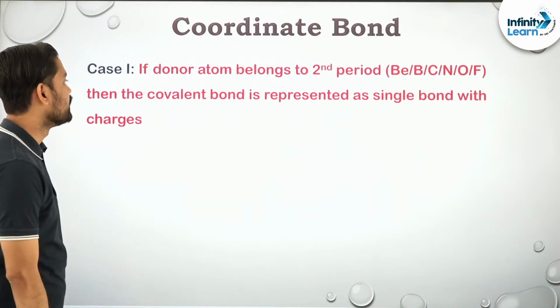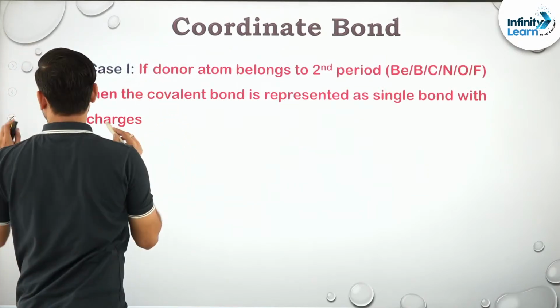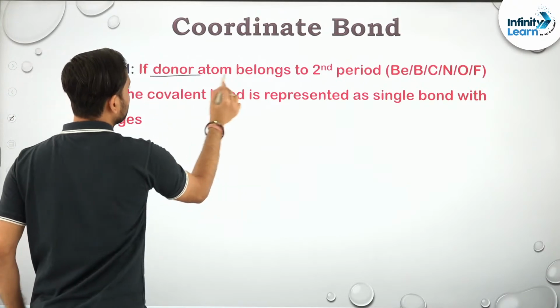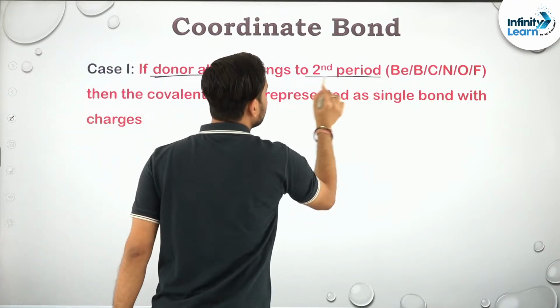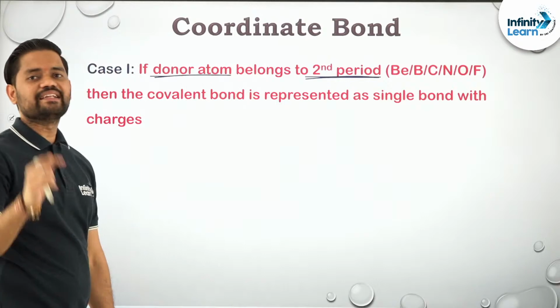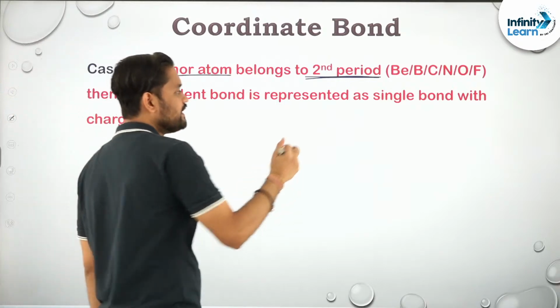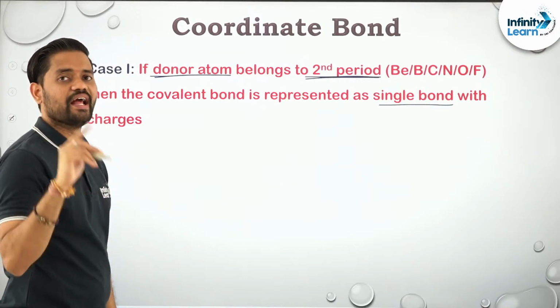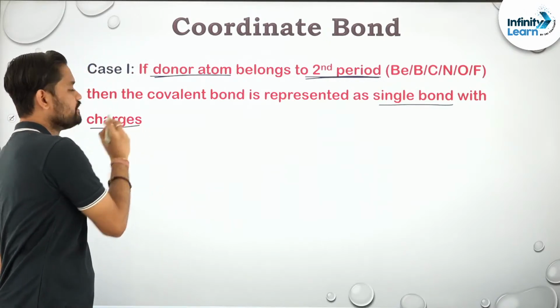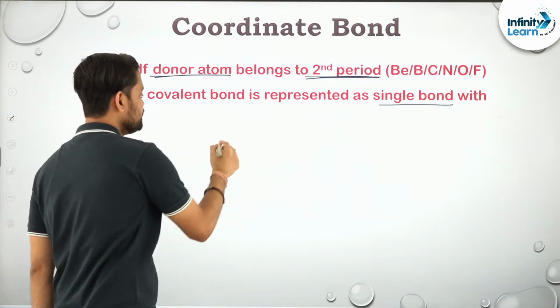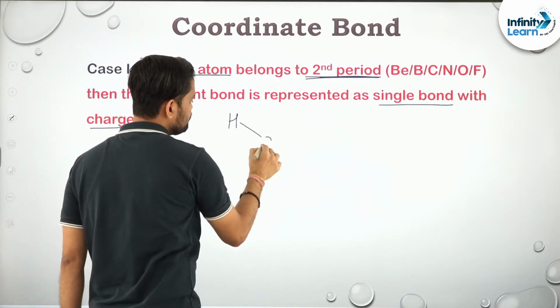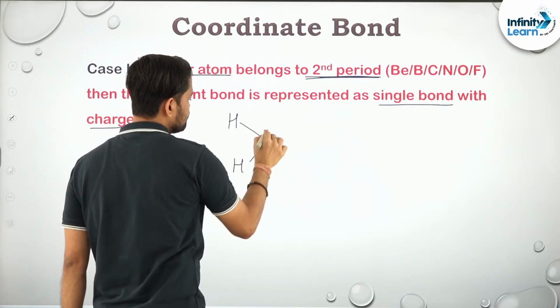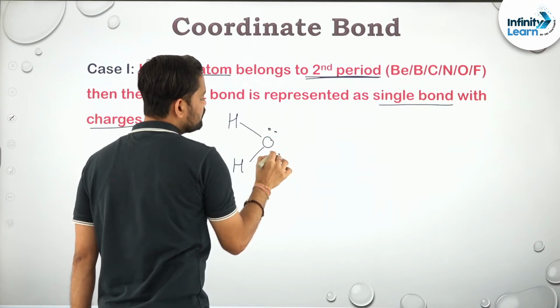The first one: if the donor atom belongs to the second period, then that coordinate bond is represented as a single bond, with the charges present over it. What I am trying to say is, this is water.